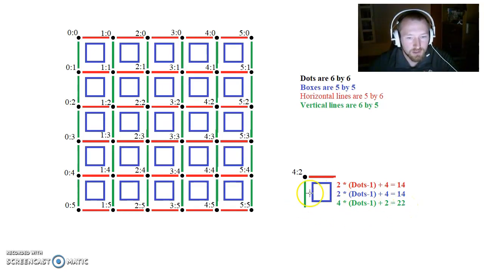Now let's test it with the box. So we take 2 times 5, 10, plus 4, 14. And we know we count from 0 first. We have 0, 1, 2, 3, 4, 5, 6, 7, 8, 9, 10, 11, 12, 13, 14. And as you can see, 4 by 2 is right here. That is how I calculate the ID of each and every single object on this screen.